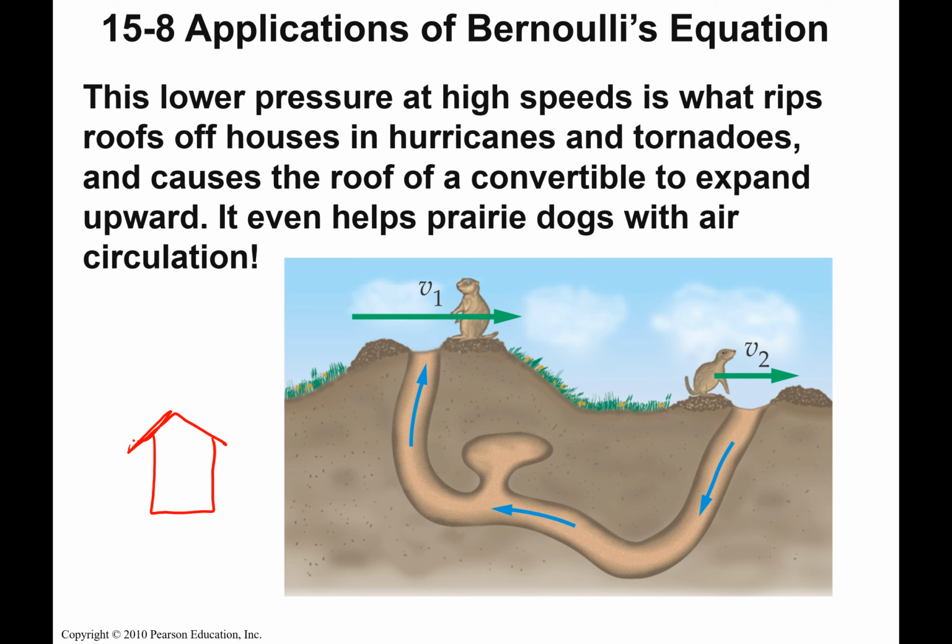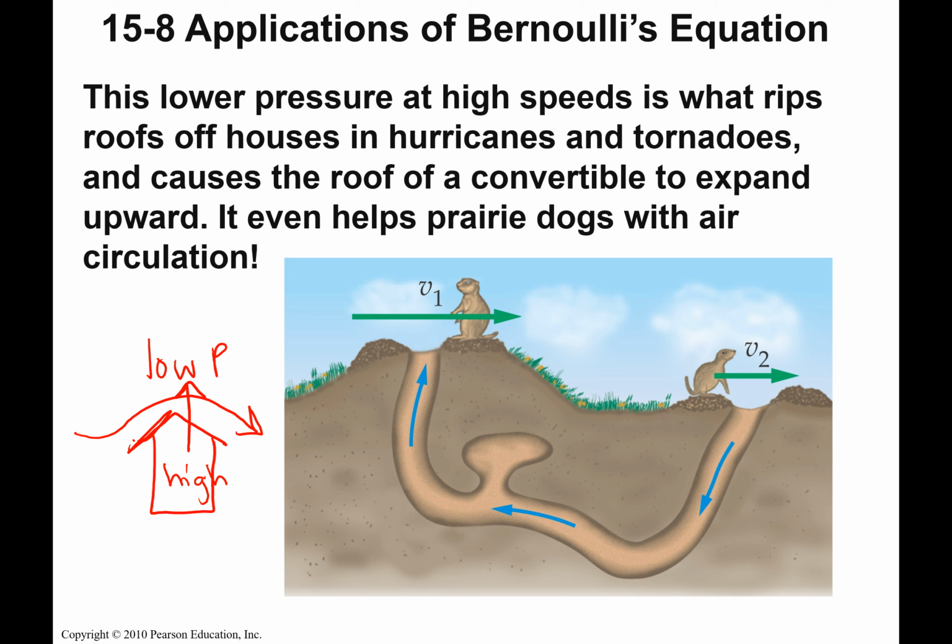The air is going to be going up and over the top, so it's going to have to travel faster. If it travels faster, I have a higher velocity, and that means I have low pressure here. Since I'm going to have high pressure down here, the high is going to want to give to the low, and that's going to create that lift.